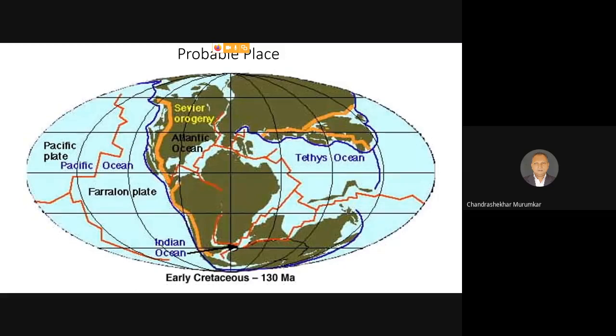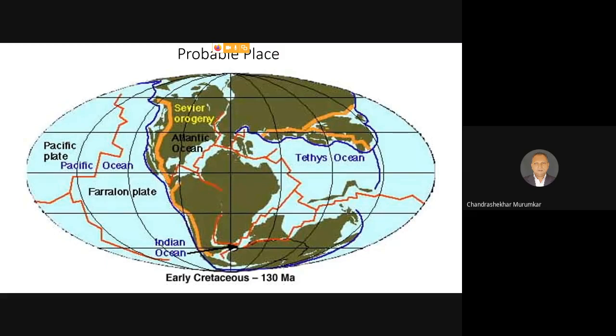Now what are tectonic plates? Tectonic plates are nothing but the earth's surface which is floating on the magma. So these plates are separate from one another, they are moving, and because of the movement, automatically they are getting distributed in the vast canvas of the water body. So obviously this is the image of the early Cretaceous period landmass.